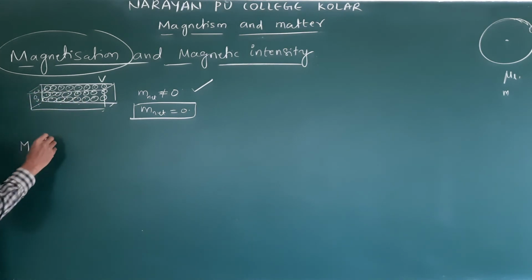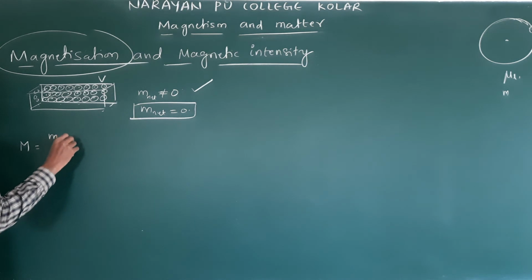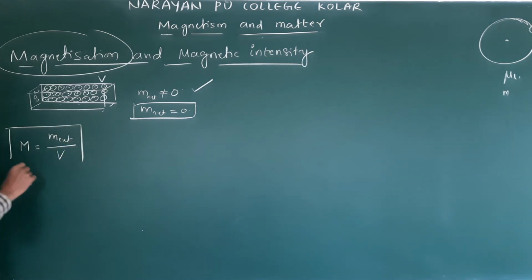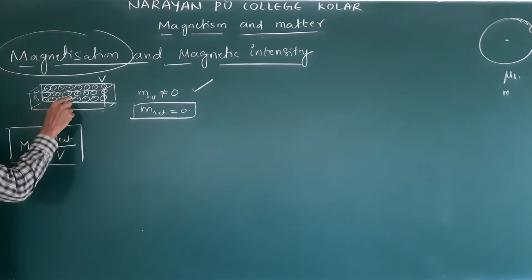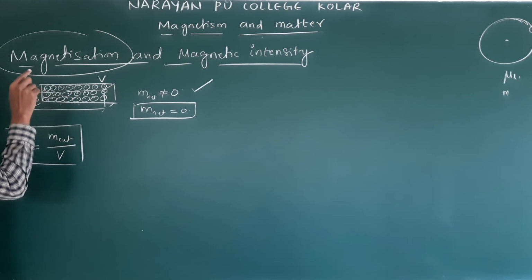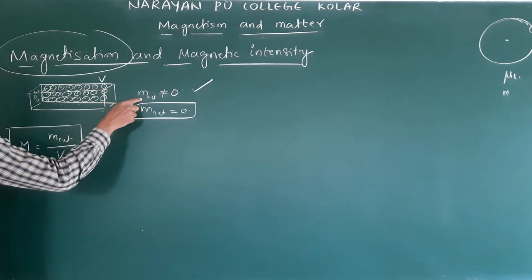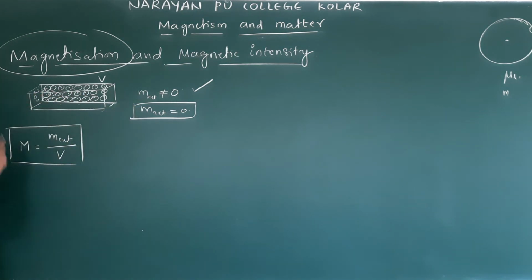Now this net magnetic moment by volume is called magnetization. Clear? This is a substance. In this substance, each atom's magnetic moment is small m, and all the atoms' net magnetic moment, m net, divided by the total volume of the substance, is the magnetization.